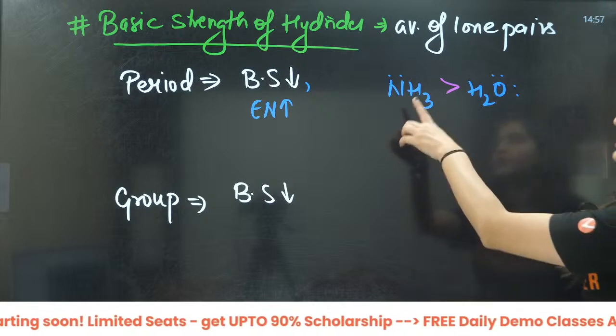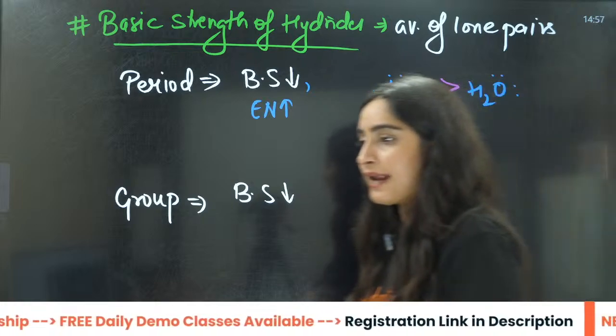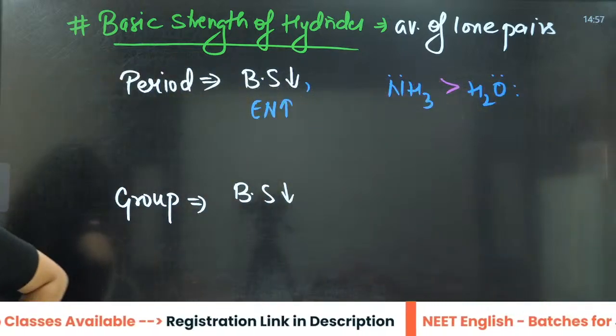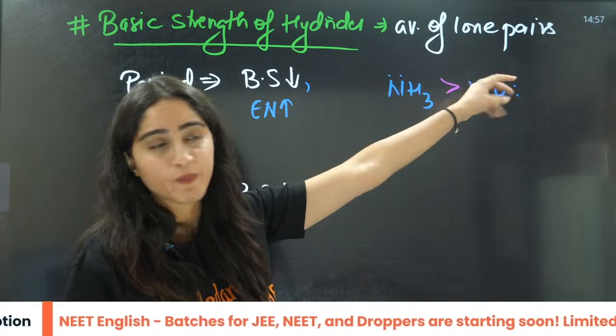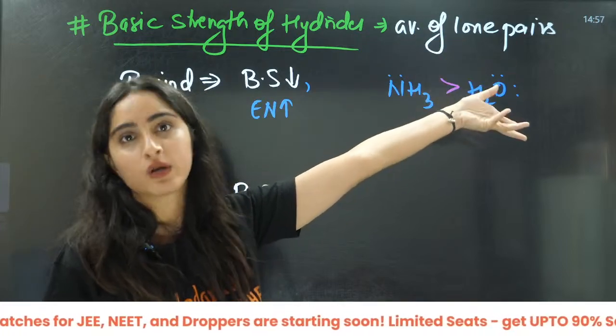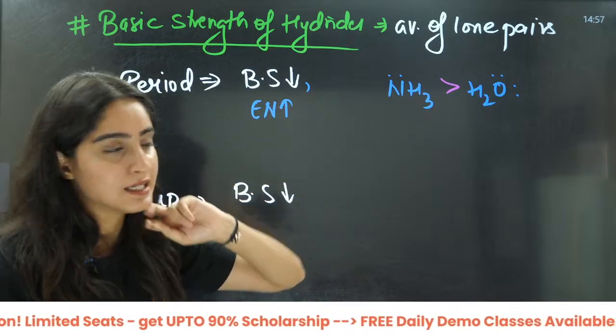That is why NH3 is more basic as compared to H2O. Though it has one lone pair and H2O has two lone pairs, the electronegativity of oxygen is more, so it is not going to give away the electrons just like that.